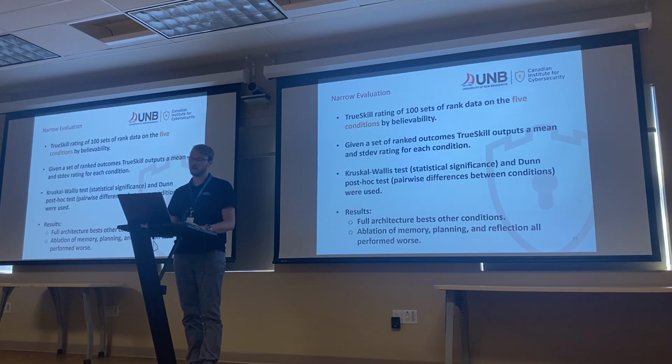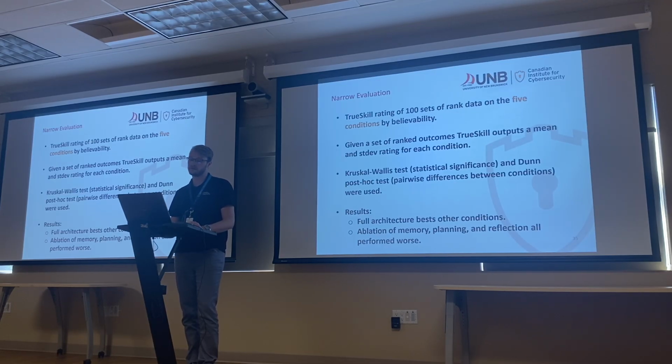So after they gather this, we have these 5 conditions, and they use this thing called TrueSkill rating of 100 sets of ranked data, and together this relates to the believability of the agents in the thing that they're working in, and they use human evaluators to make these rankings. And then given a set of ranked outcomes, TrueSkill outputs a mean and standard deviation rating for each condition that's observed.